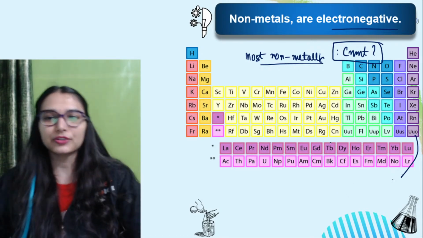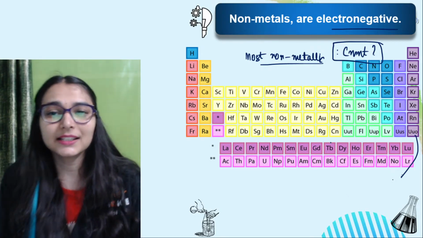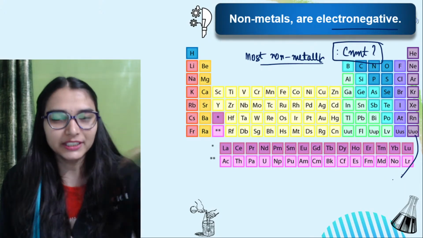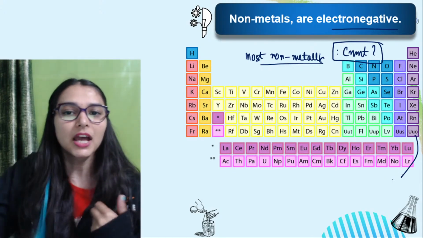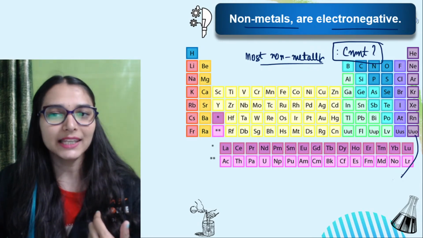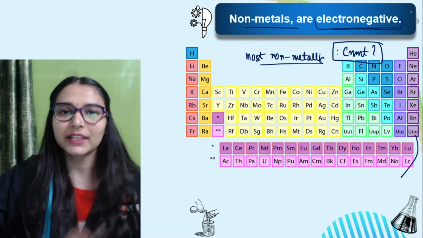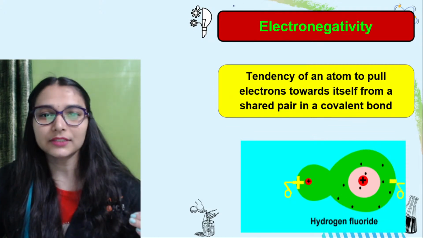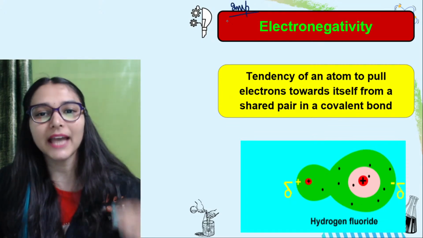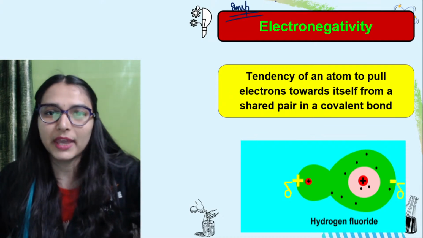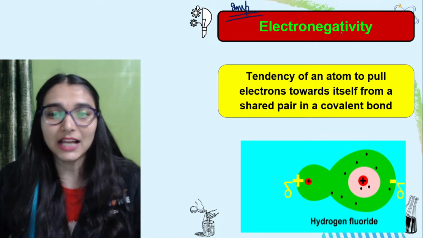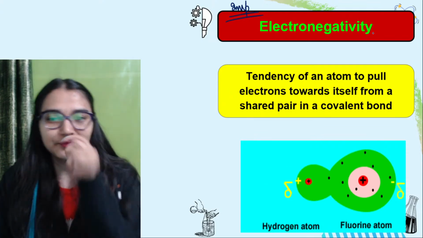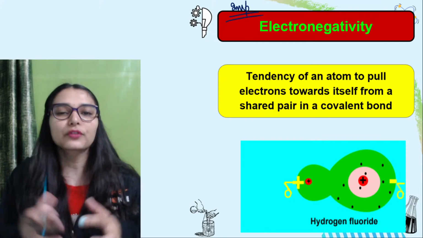So guys, pay attention. Non-metals, you remember, have the tendency to accept electrons. So I told you the trend of non-metallic character, you can relate it to the electronegative character also. How do we define electronegativity? Very important trend. Time and again questions have been asked from here. ठीक है, बहुत बार questions आ चुके हैं बोर्ड में from electronegativity. Try to understand what we mean by it.